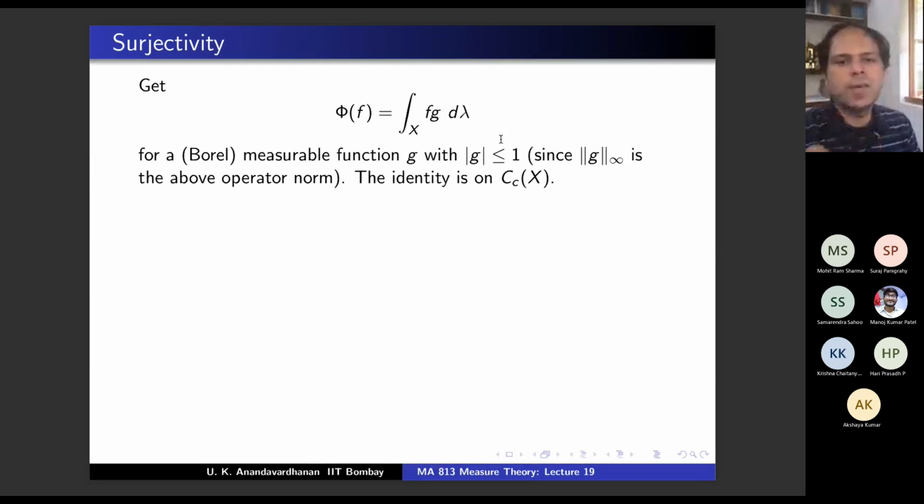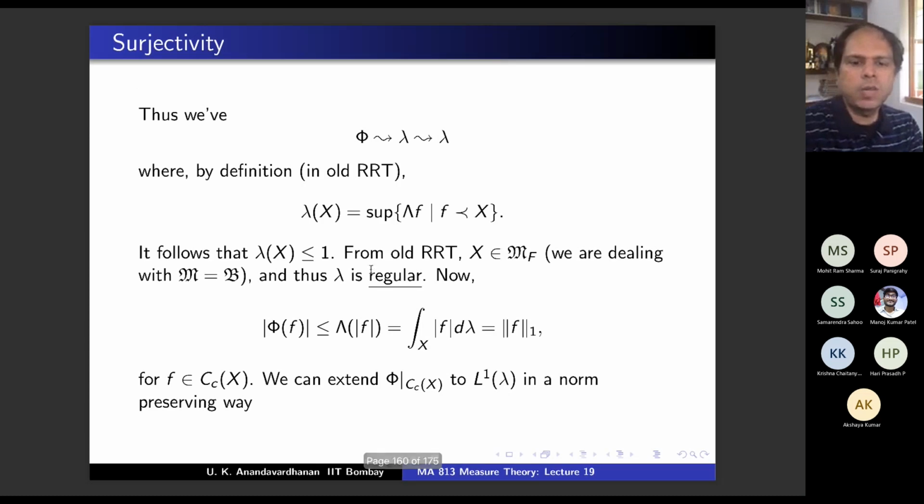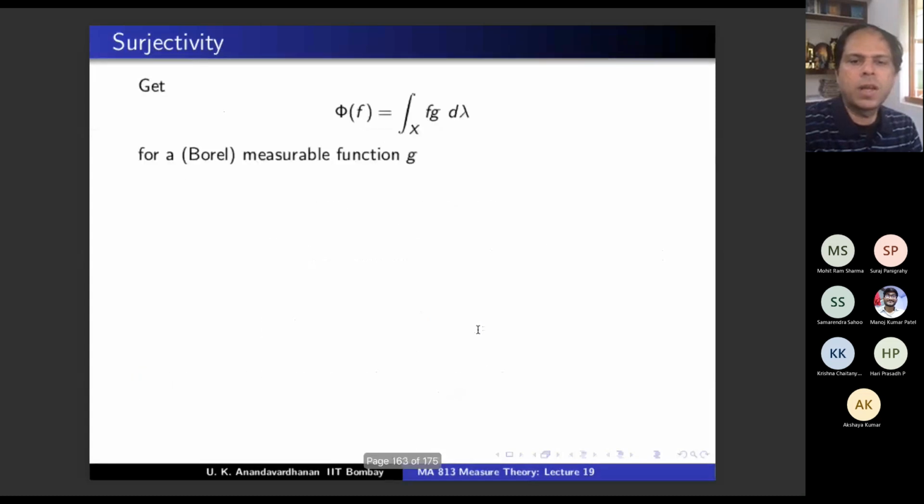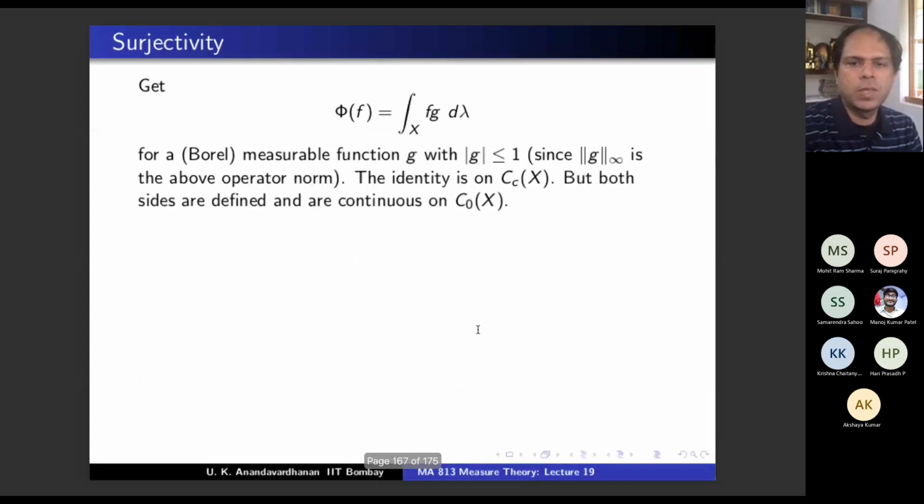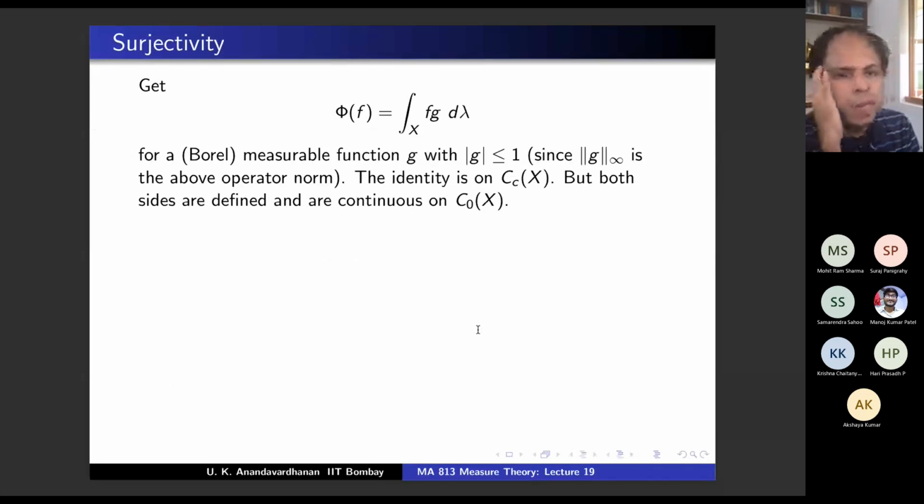So this identity is where? This identity is on Cc(X). Why is this identity on Cc(X)? Because the Radon-Riesz-type argument is only on Cc(X). So this is on Cc(X), but both sides are defined and are continuous on C0(X) independently.